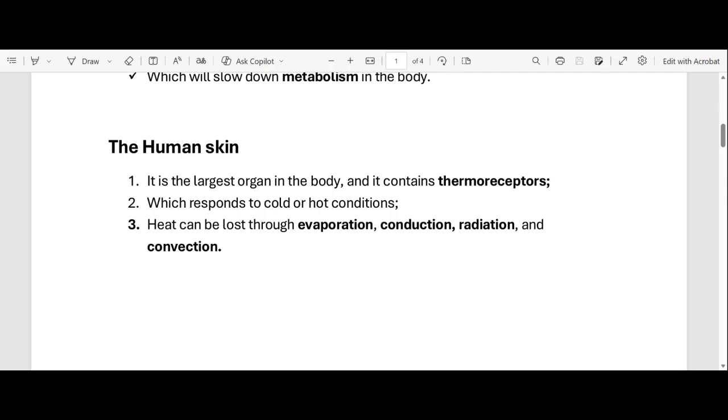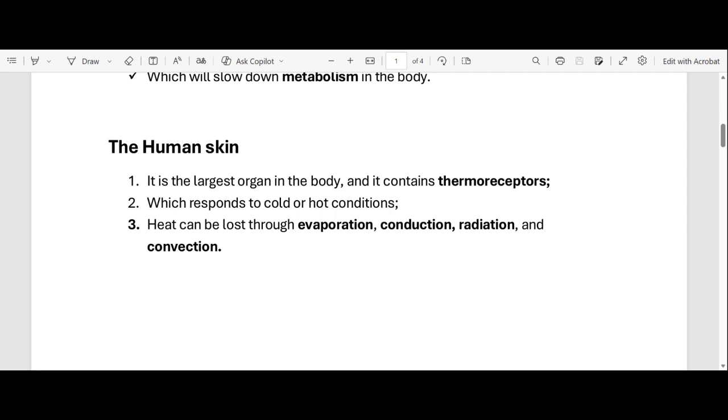So what is conduction? Conduction is when heat is transferred between two objects that are closer to each other, right? Does that make sense? So it's when heat is transferred, not lost. Let me just say transferred, just to make things easy. It's when heat is transferred between two objects that are closer to each other.